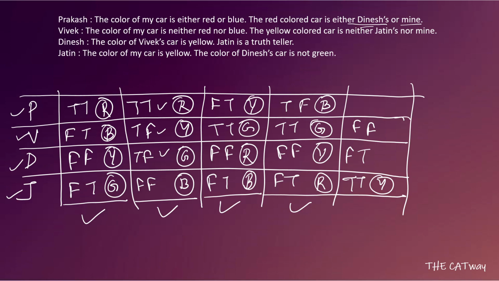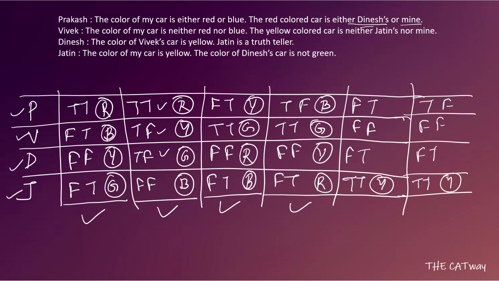Talking about Prakash, he says that the red colored car is either Dinesh's or mine, which is probably true. Let's say we have to take his first statement to be true and the other false. Let's see what we have here. Let's say his first statement is true: the red color car is either Dinesh's or mine. So Dinesh will get a red color car, and the color of my car is either red or blue. We have a liar, so Prakash has to be an alternator. So one statement would become false, and the other would become true.